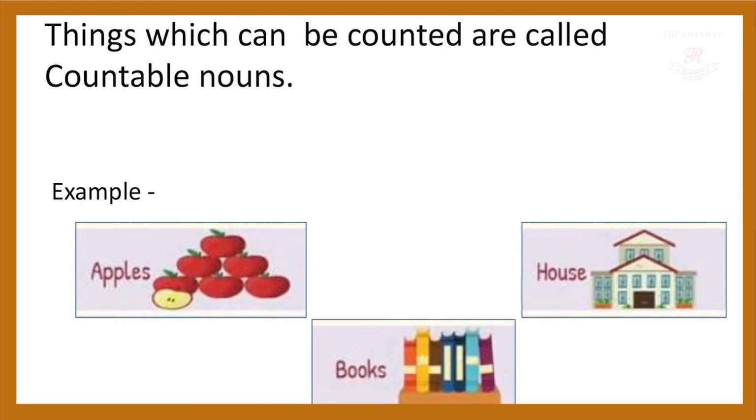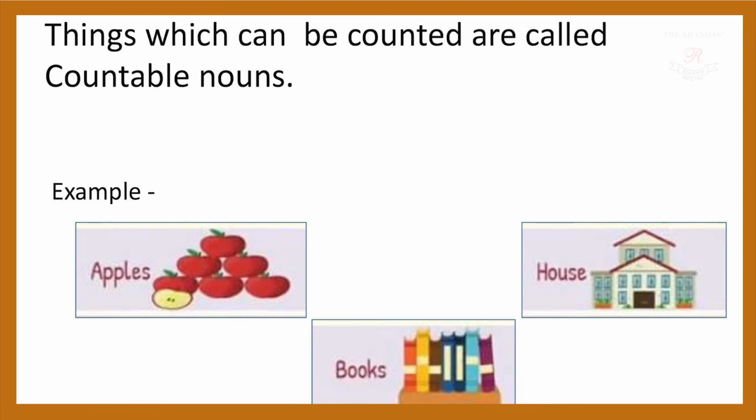Things which can be counted are called countable nouns. Example here, first one, apples. I can see the apples, I can count the apples, that is the countable noun. House, same case with the house, I can count the houses also, that in one lane there are 10 houses, 15 houses, 5 houses, so again house also I can count. Books, if I am having books in my bag, I can count the number of books in my bag, so books is also a countable noun.